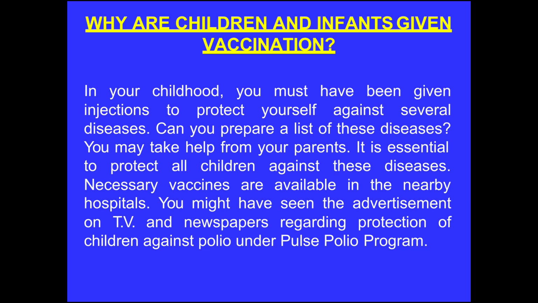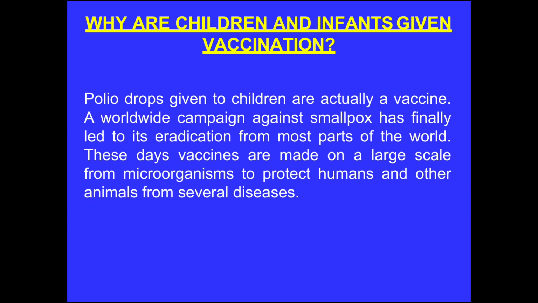In your childhood, you must have been given injections to protect yourself against several diseases. Can you prepare a list of these diseases? You may take help from your parents. It is essential to protect all the children against these diseases. Necessary vaccines are available in the nearby hospitals. You might have seen the advertisement on TV and in newspapers regarding protection of children against polio under the Pulse Polio program. Polio drops given to children are actually a vaccine.